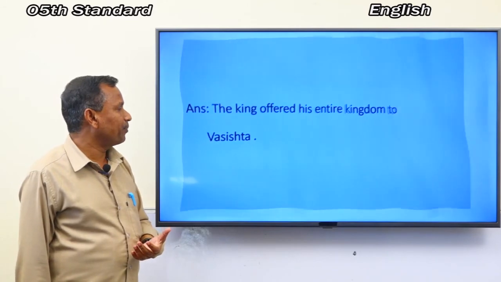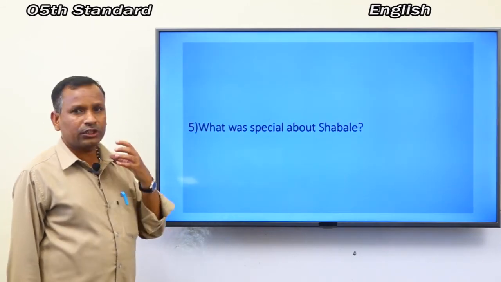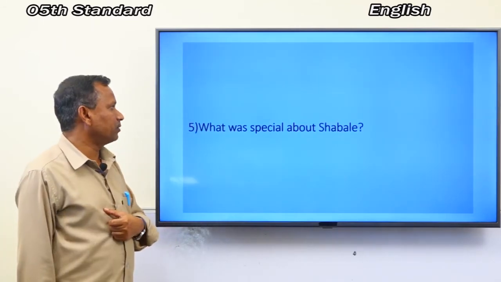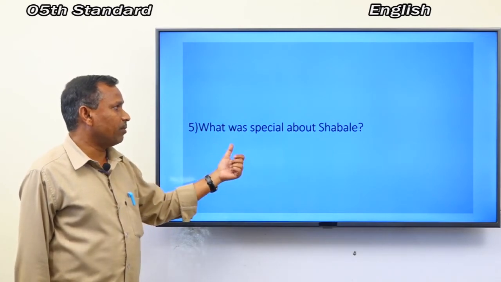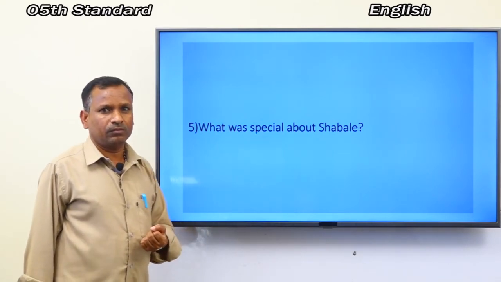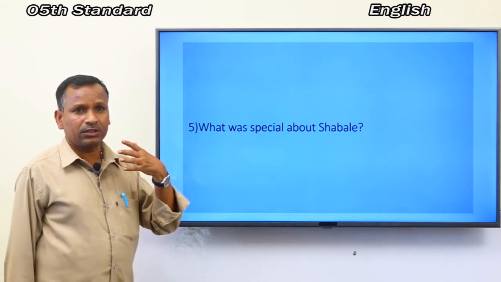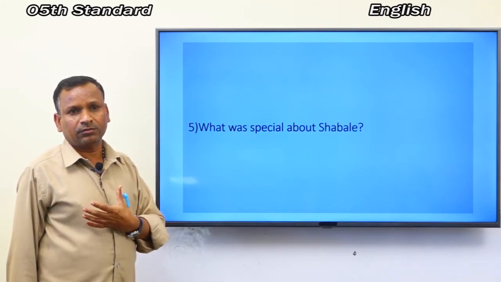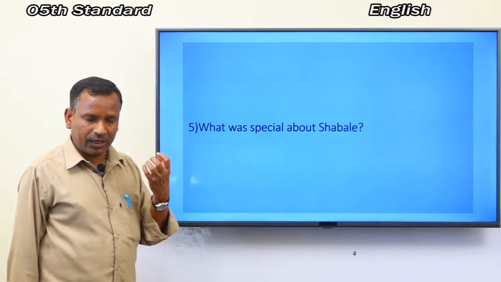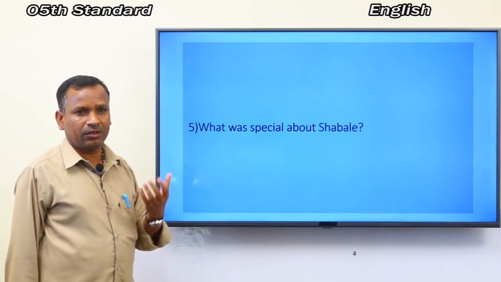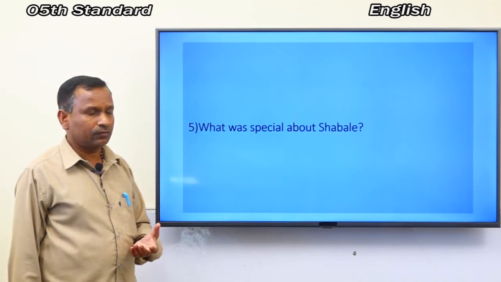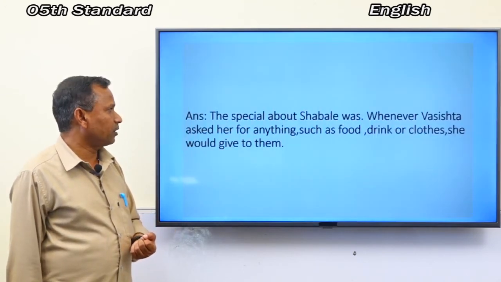Last one is, what was special about Shabale? Think and answer. Yes, your answer is correct. Look at here.